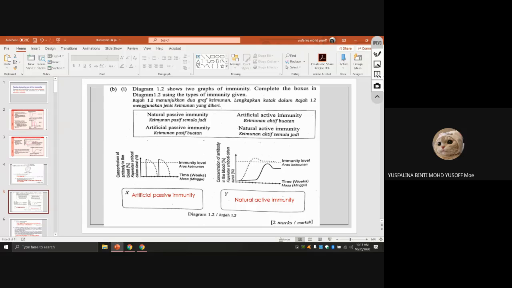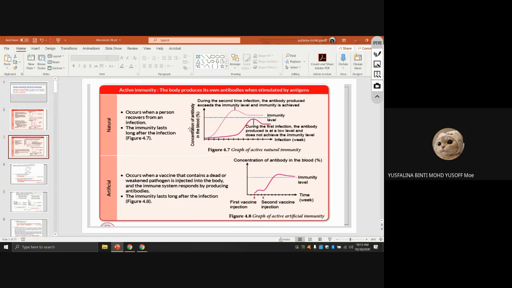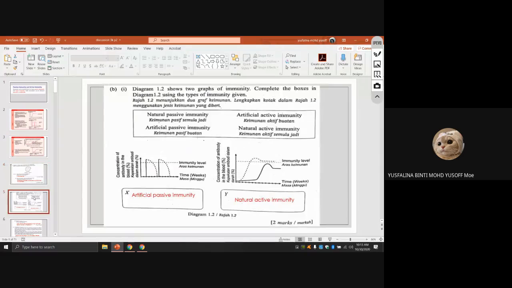Active immunity, because you can see it is long lasting. This one is like the first graph here, which occurs when the person recovers from an infection. So natural active immunity. That is the answer for this one.